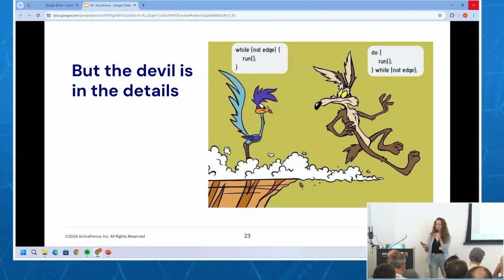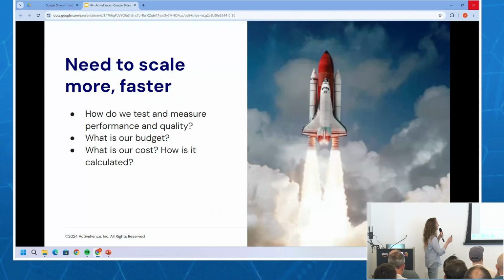But the devil's in the details, right? So everything's great. We bought this company, and everyone's ready to go and excited, but we have more scale. We have to understand if our architecture, which worked great for the scale that we were at, is appropriate now. Okay, so we understood that we need to scale more than we were, and we need to scale faster. And we had to ask ourselves some questions.